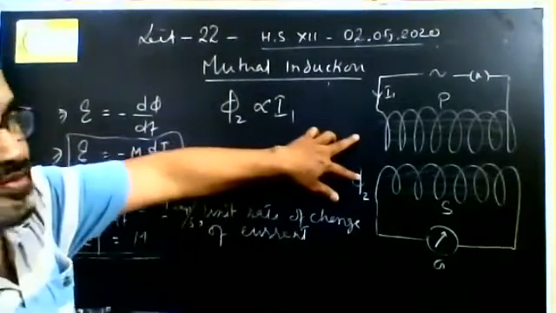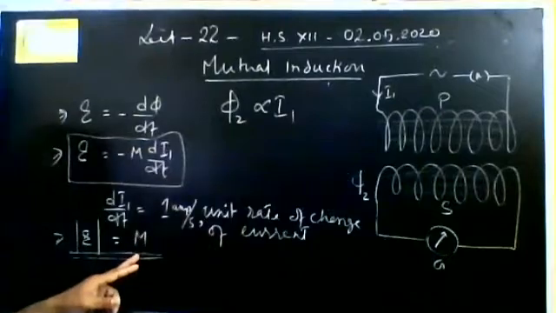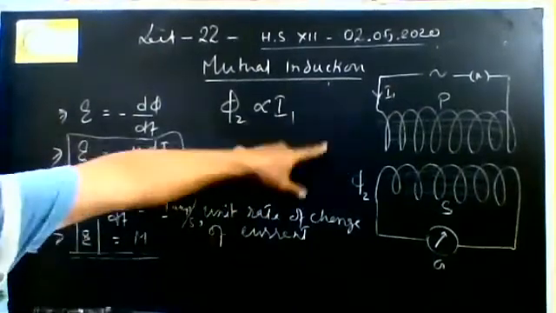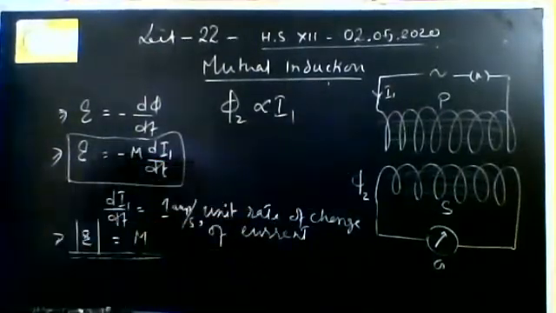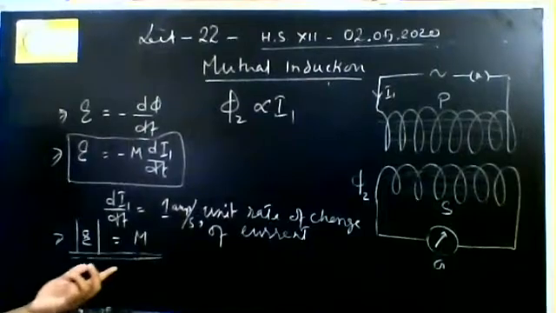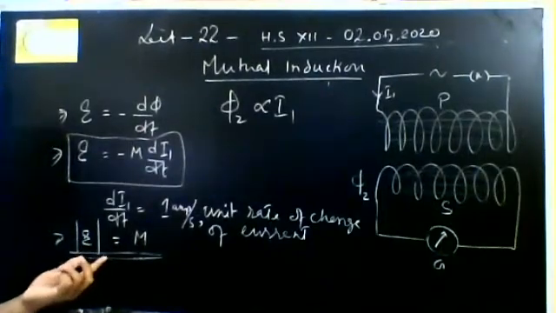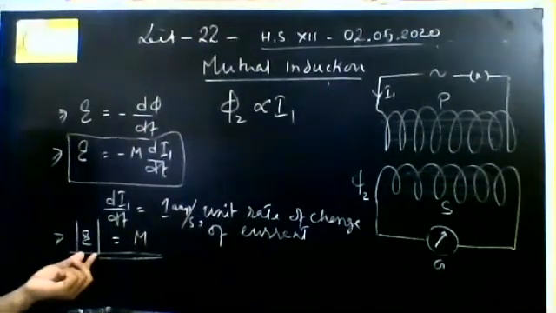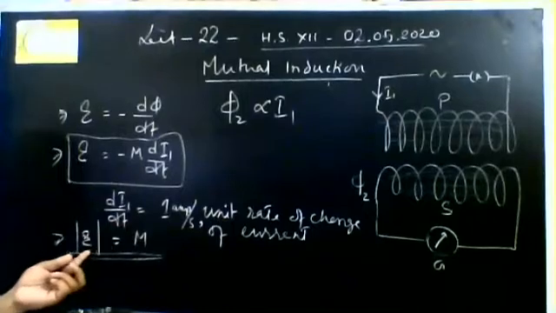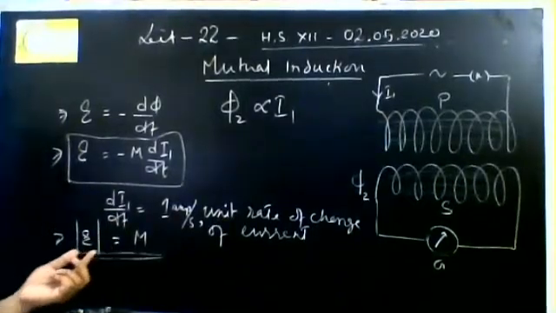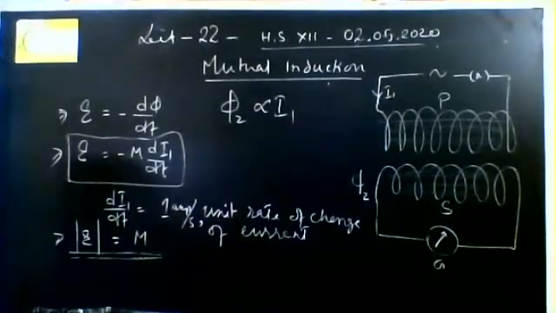There are two coils, so mutual inductance M is concerned with both the coils. So this is one relation, that M is equal to the magnitude of EMF. The negative sign is removed here, only magnitude is taken.